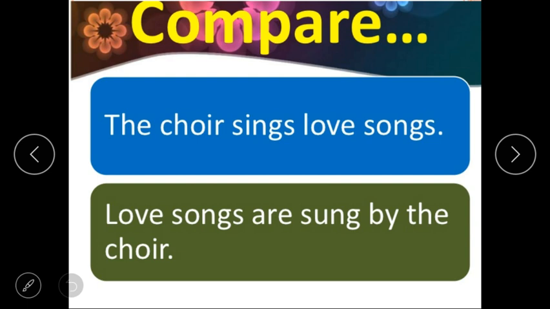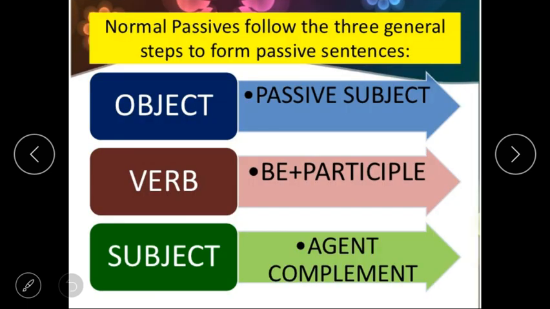But what is the main difference? Who is sitting on the chair of subject? Who is sitting on the chair of object? So in the first sentence, the doer of the action is sitting there. In the second sentence, the receiver of the action is sitting on the chair of subject. So we can say the first sentence is in active voice, and the other sentence is in passive voice.